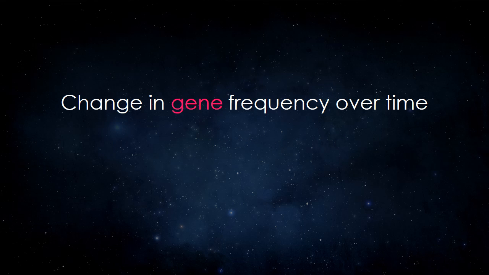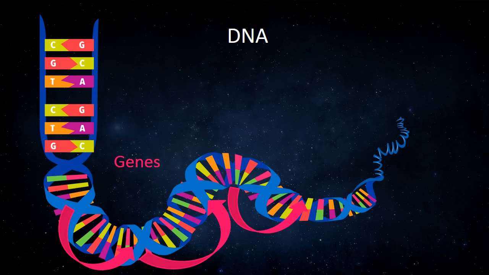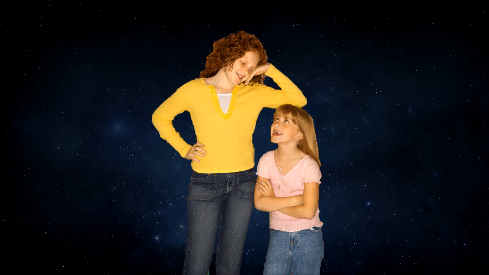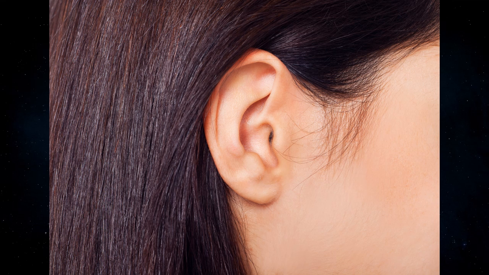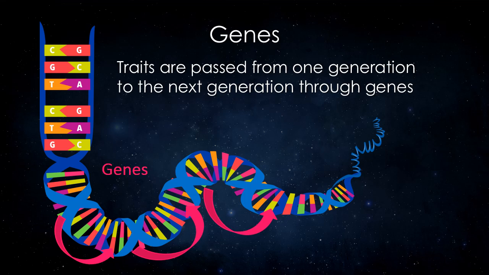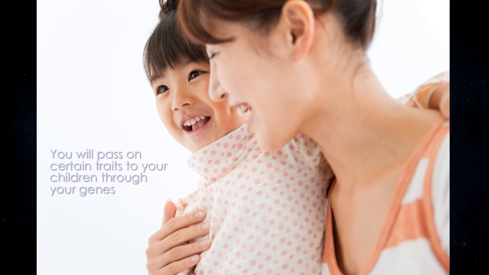What do you remember about genes? You are probably familiar with DNA and how it contains instructions necessary to make a particular living organism. Smaller parts of DNA that contain instructions for specific traits are called genes. Traits like your height, hair color, eye color, and even the shape of your earlobe are determined by your genes. These traits are passed from one generation to the next through genes. You inherited certain traits from your parents through their genes, and you will pass on certain traits to your children through your genes.